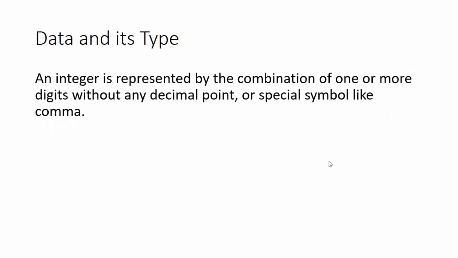An integer is represented by a combination of one or more digits without any decimal point or special symbols like a comma. Therefore, 12,000 separated by a comma is an invalid integer and 3.0 is also an invalid integer, but 12003 is a valid integer.